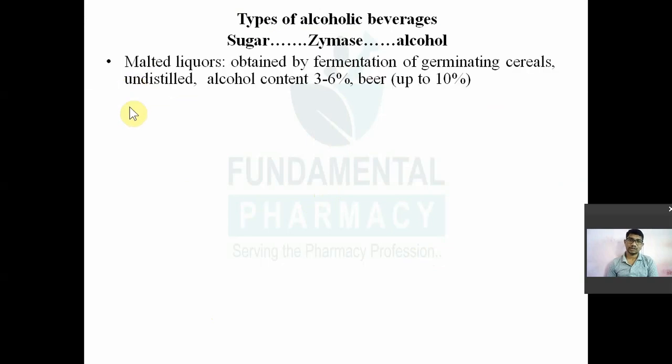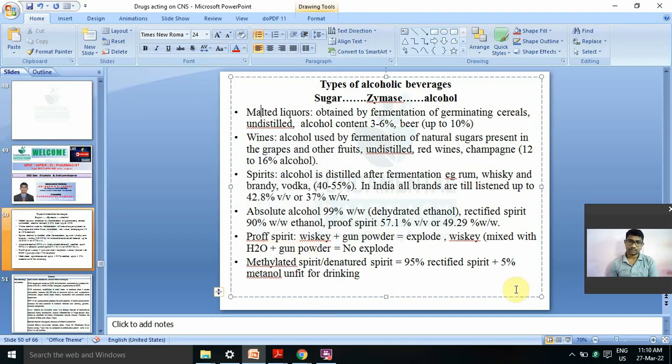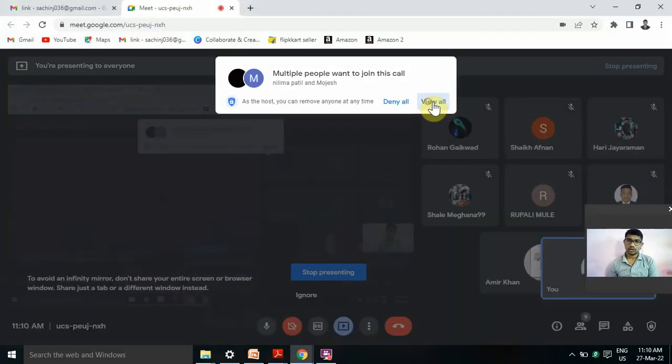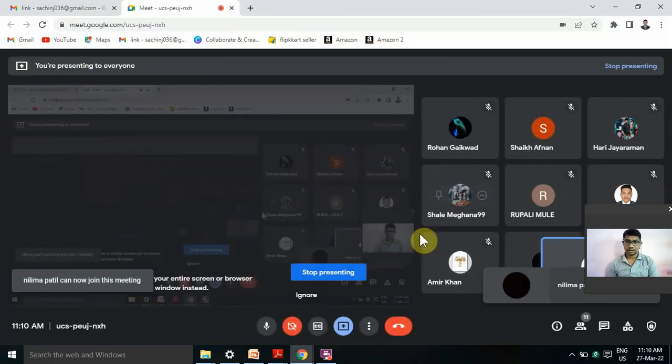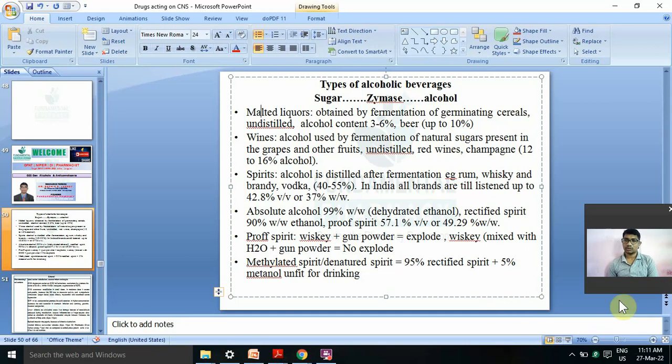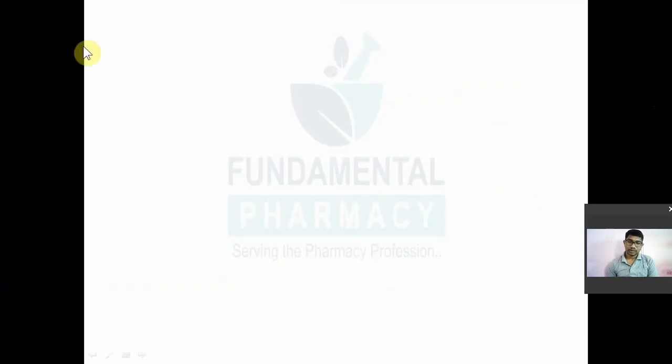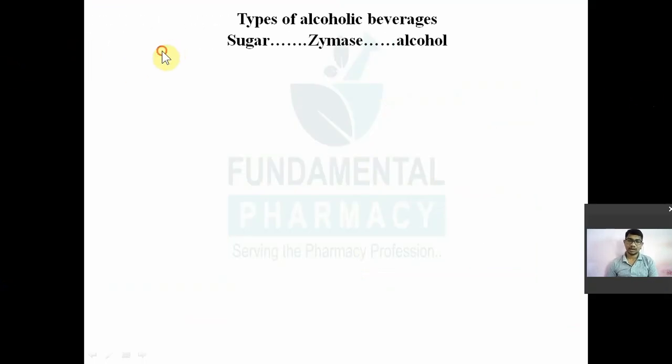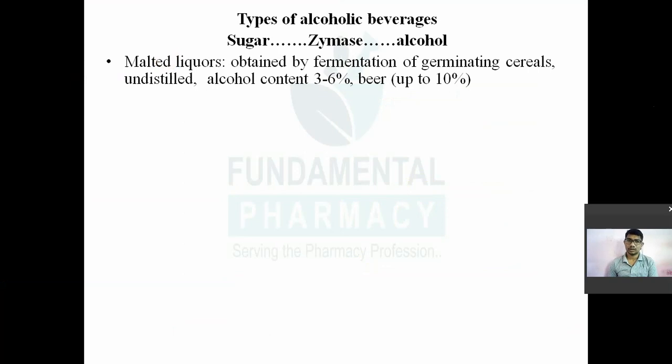So alcoholic beverages may be available as malted liquors. In malted liquors, the material like your barley or sprouts are soaked in the water and zymase, and they are all ready to ferment. And the fermentation product is known as malted liquor. Okay, so they are not distilled. So whatever alcohol is being generated in these liquids, it is not distilled. Unfermented alcohol along with the raw material, they are obtained by fermentation of germinating seeds, cereals, then they are undistilled.